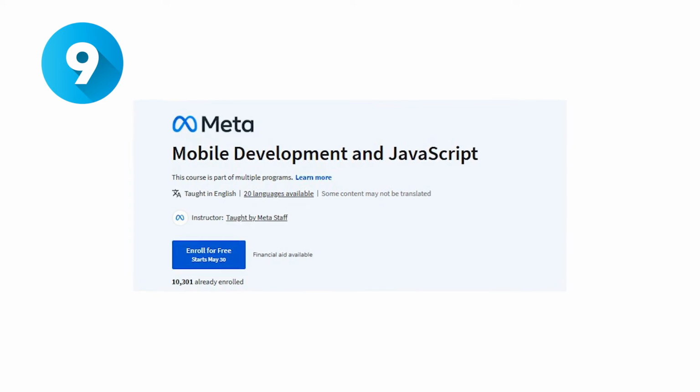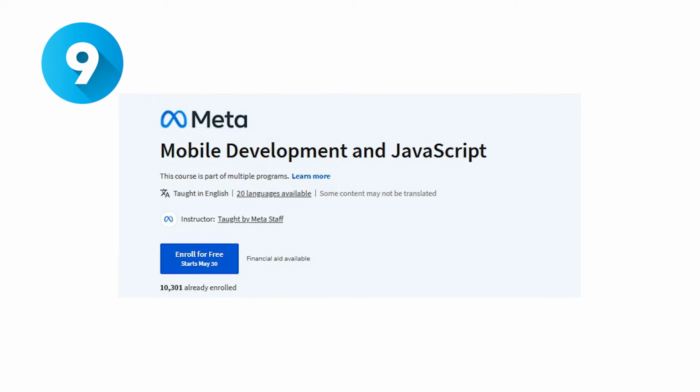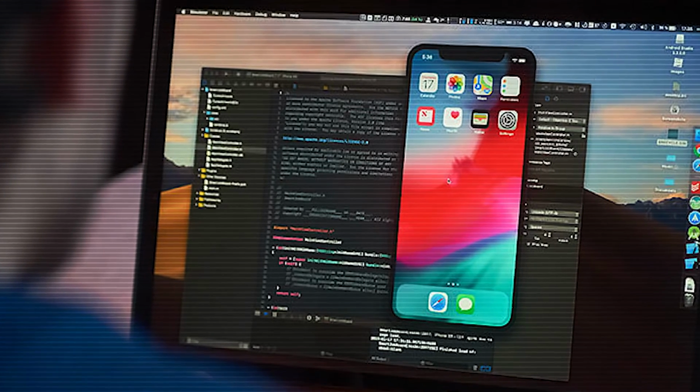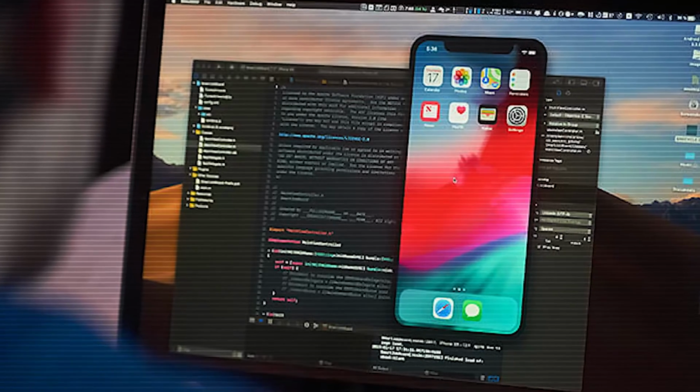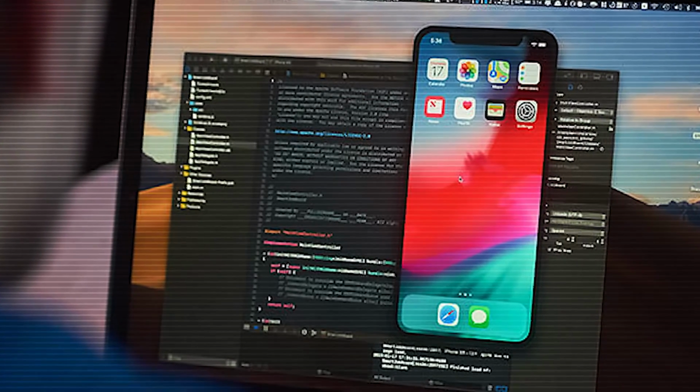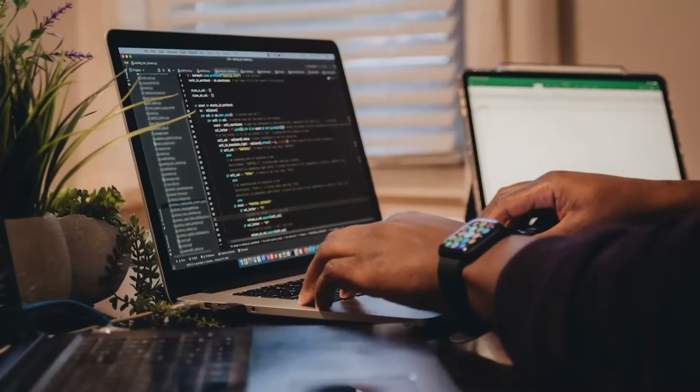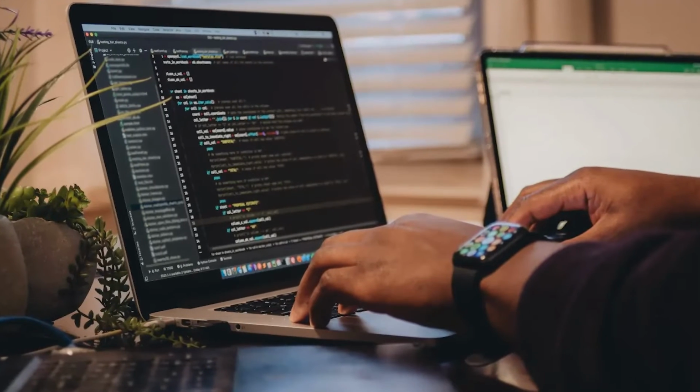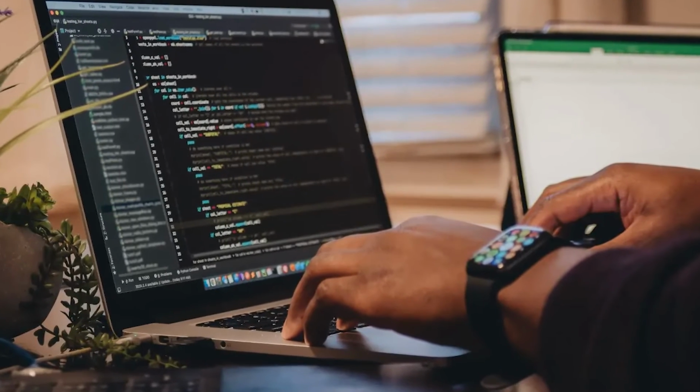The ninth one is Mobile Development in JavaScript. This course is the first in a series that will allow you to expand your skills as an iOS developer into the world of cross-platform mobile development. This will allow you to use your foundations as an iOS developer to build cross-platform mobile applications.